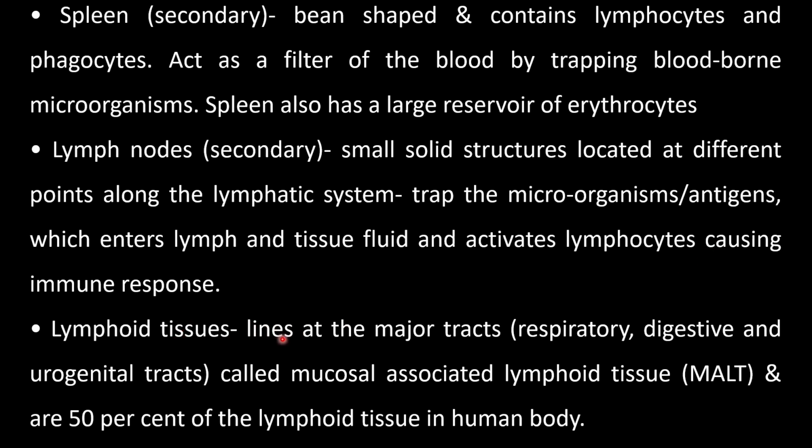Lymphoid tissue lines the major tracts like the respiratory, digestive, and urinogenital tracts, and it is called mucosal associated lymphoid tissue, MALT. That is the short form; the long form is mucosal associated lymphoid tissue. It is present lining the major tracts, and 50% of the lymphoid tissue in the human body is in the form of MALT.